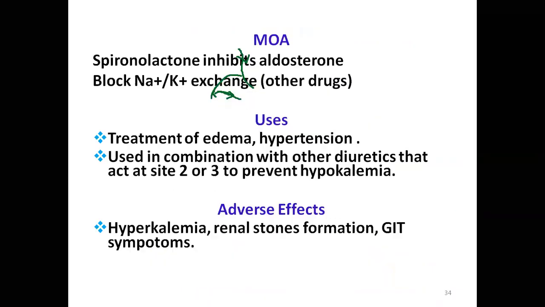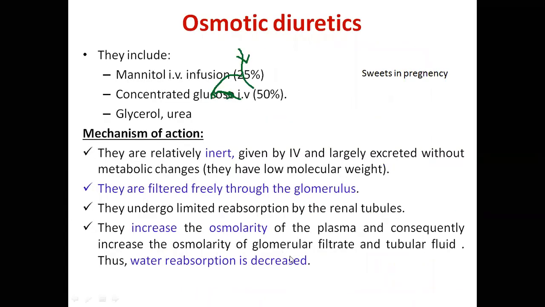You might have learned osmotic purgatives. They are also the same. Mannitol IV infusion, concentrated glucose IV, 50%. Mannitol, glycerol, urea are relatively inert, given by IV, and largely excreted without metabolism. They are filtered freely through the glomerulus and undergo limited reabsorption. What happens? They increase osmolality.